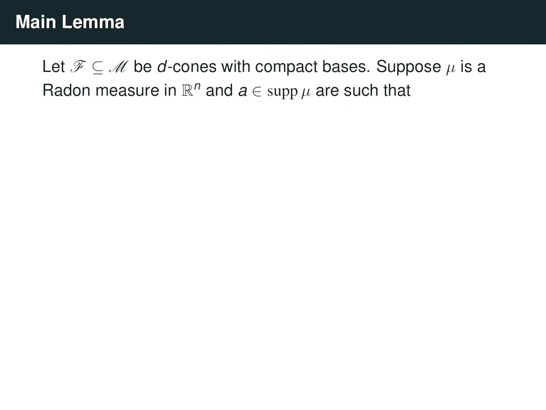So the main lemma that connects the black box result of Price on the previous slide to Price's theorem is the following lemma. Let's suppose that we have two d-cones, F and M, one contained in the other, with compact bases. And suppose we have a Radon measure mu and a point A in its support so that the following holds. First of all, the set of tangent measures of mu at A are all contained inside M. Secondly, the set of tangent measures contains at least one of the tangent measures from F.